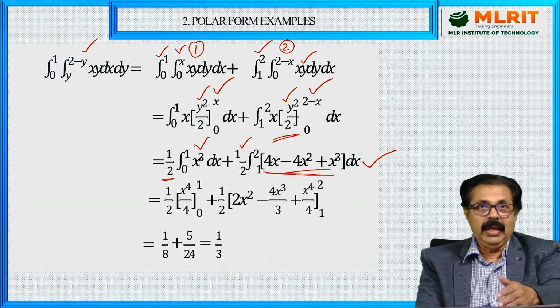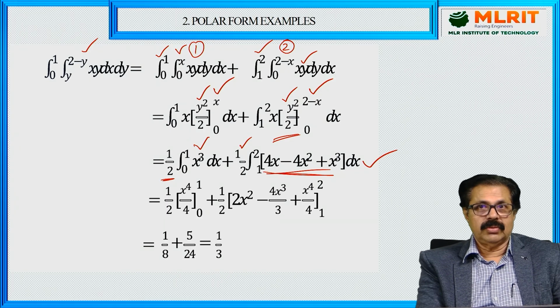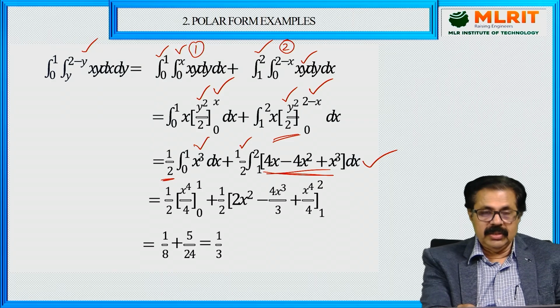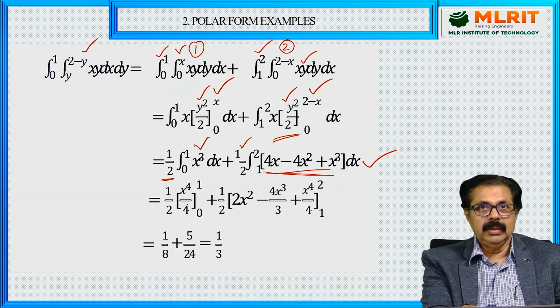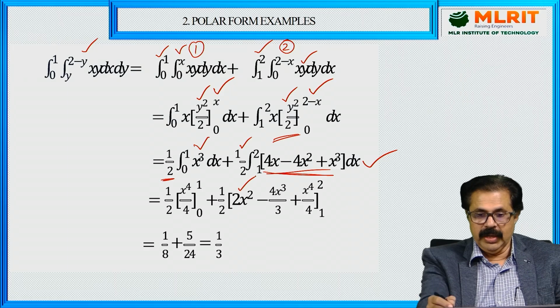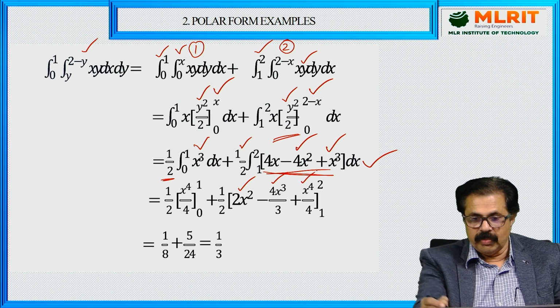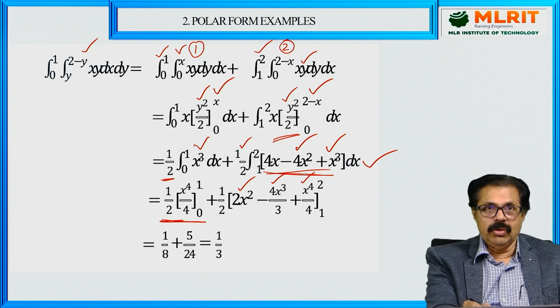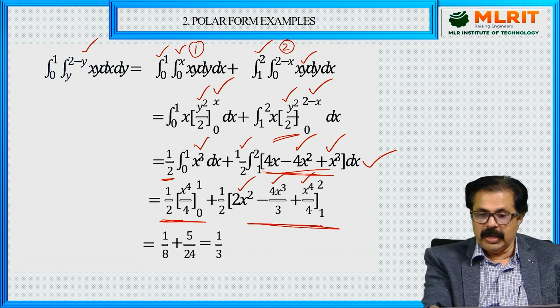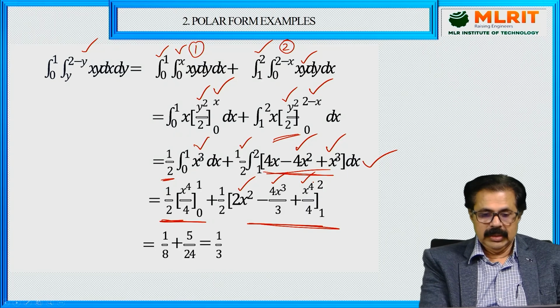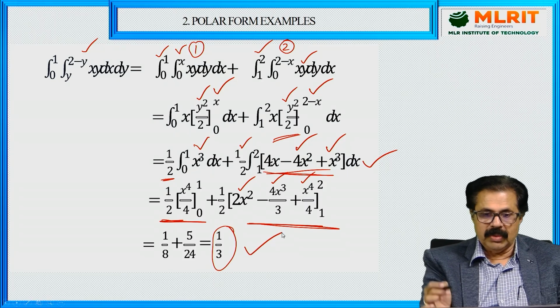Now finally, you integrate with respect to x. That x cube integration is nothing but x raised to 4 by 4. 4x integration, 4x square by 2, 2x square. 4x square integration, 4x cube by 3. X cube integration, x raised to 4 by 4. Here put the limits x equal to 0 to 1. Here put the limits x equal to 1 to 2. Simplify, you get the answer 1 by 3.